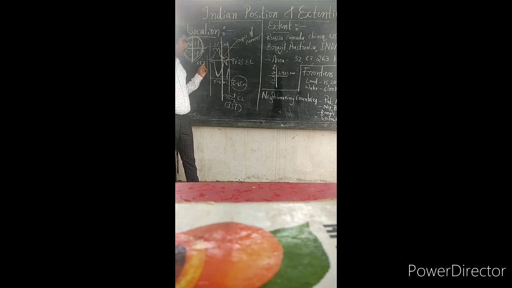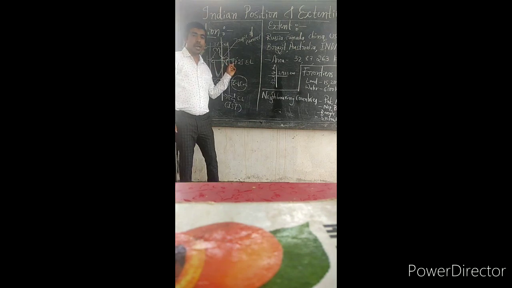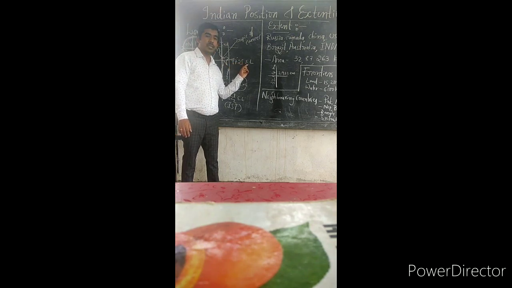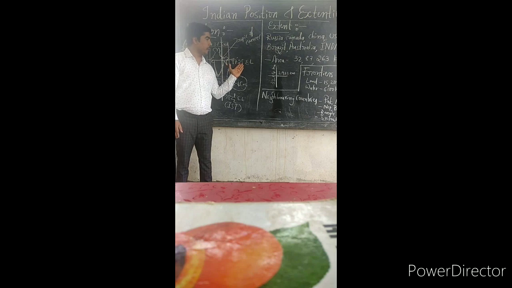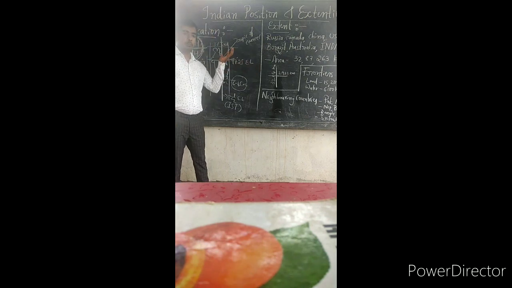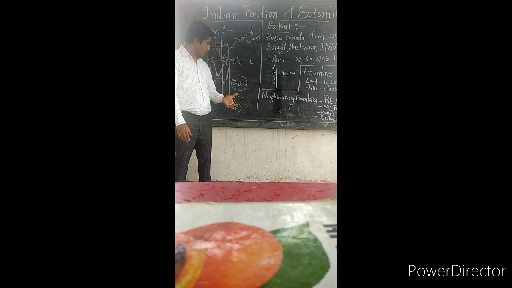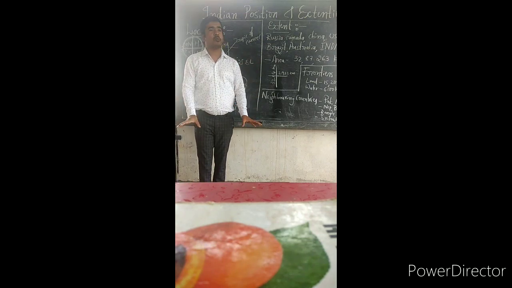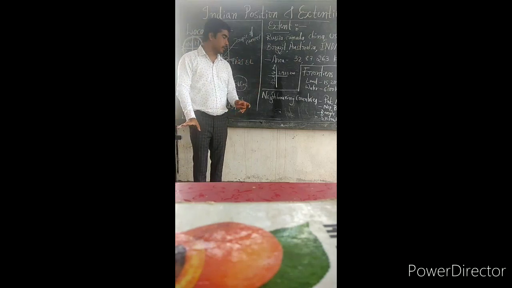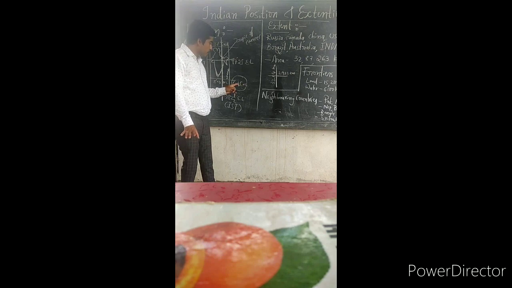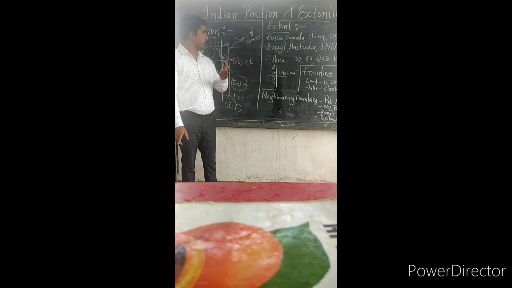68 degree 7 minutes east longitude to 97 degree 25 minutes east longitude. This is the longitudinal position of India. Did you get it? Okay. So the southernmost tip of India is located in the Andaman and Nicobar Islands, at 6 degree 45 minutes north latitude.